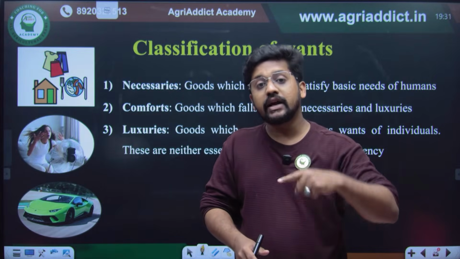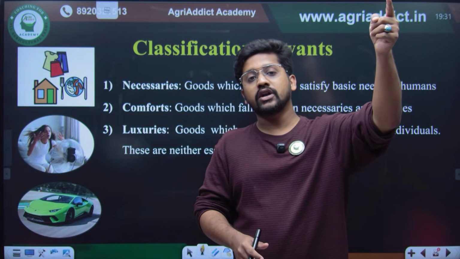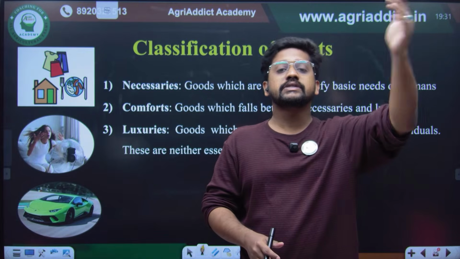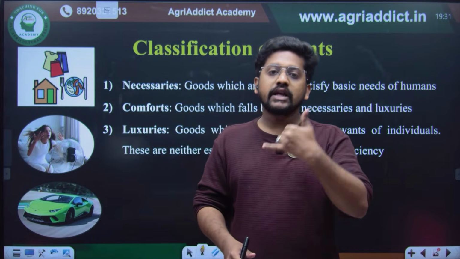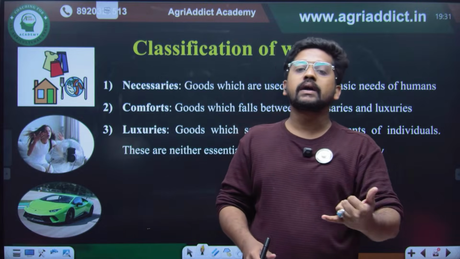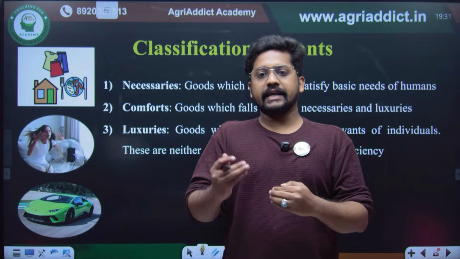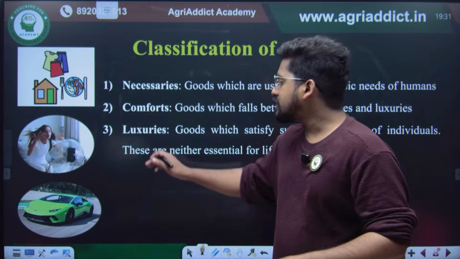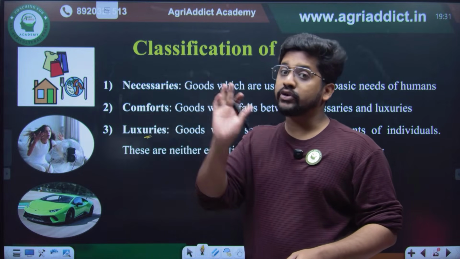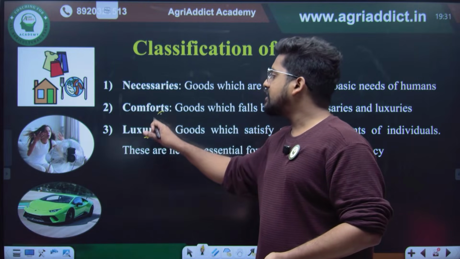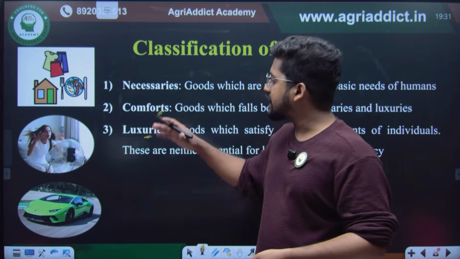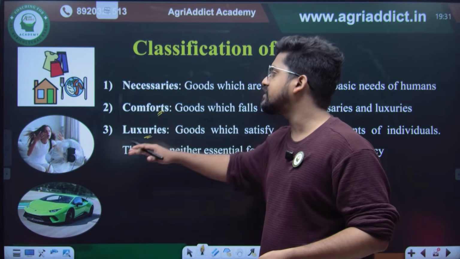But why are people preferring iPhone? Maybe over 1 lakh rupees they will be spending for a single phone, right? Why? Because having that phone gives people a little more prestigious status. So that's why it is known as luxuries, without which also you can survive, but that will be giving you some prestigious status. Comforts are those human wants which come between necessaries as well as luxuries.